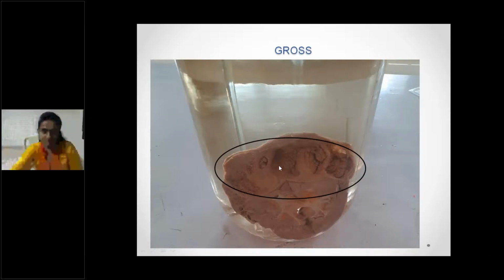See, this is the cut open nephrectomy specimen. Half nephrectomy is kept like this. Cut open nephrectomy specimen with the tumor component at the upper pole. Here you can see this is the normal kidney. You can differentiate somewhat into cortex and medulla. Here you cannot differentiate it. There is a nodular growth on the upper pole, which is friable. Somewhat cystic area is seen, gray brown. So probably it can be Wilms tumor.